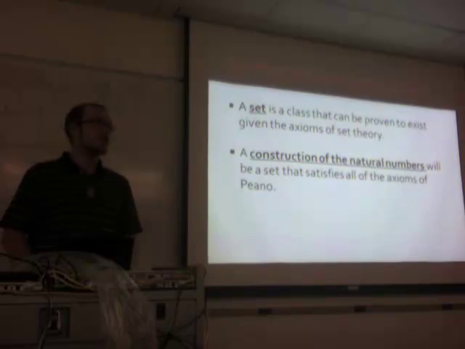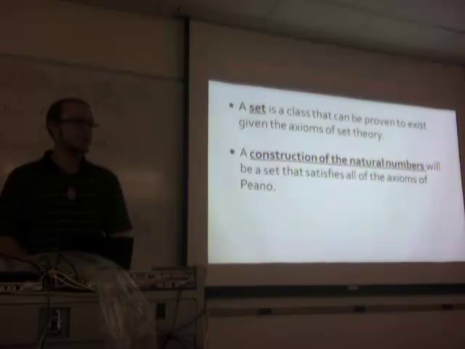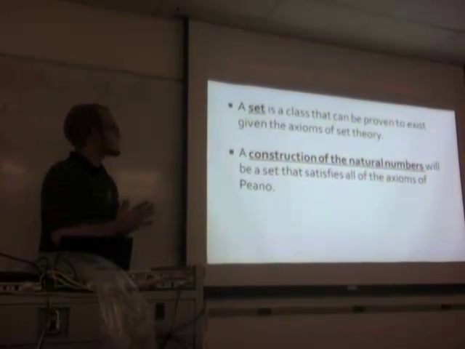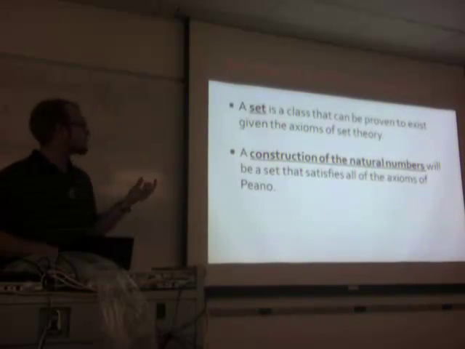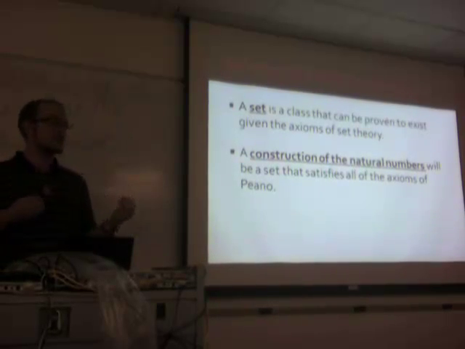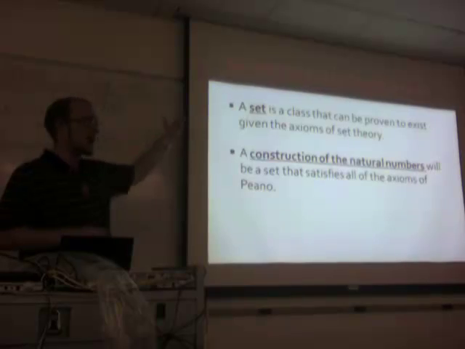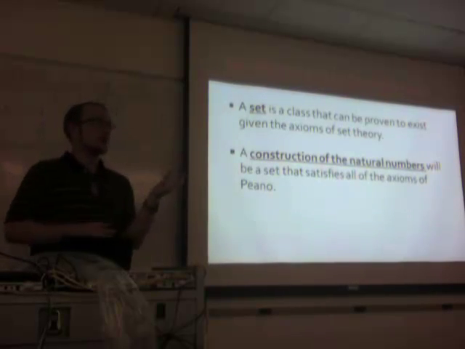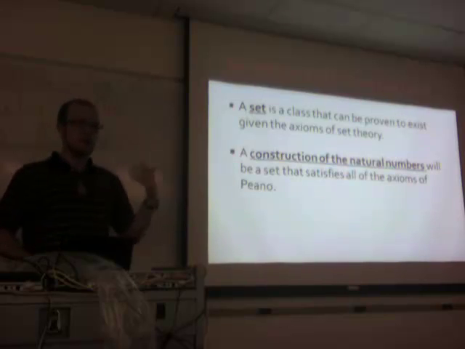A construction of the natural numbers will be a set that satisfies all of the axioms of Peano. So we need to prove that there's a set out there. It has to come from the axioms. And then we have to show that the elements of this set satisfy the properties of Peano that we discussed earlier.